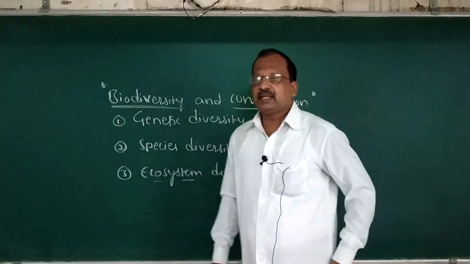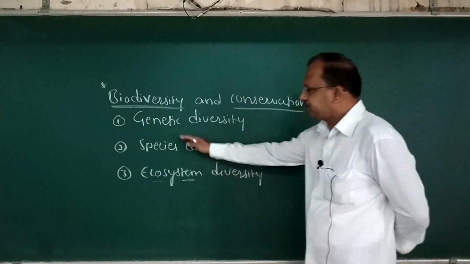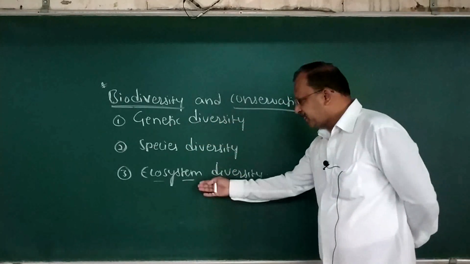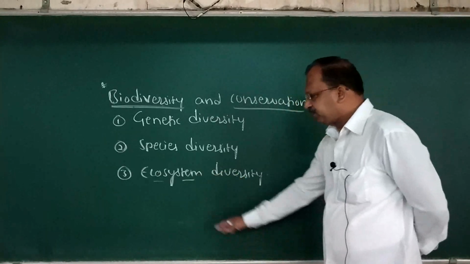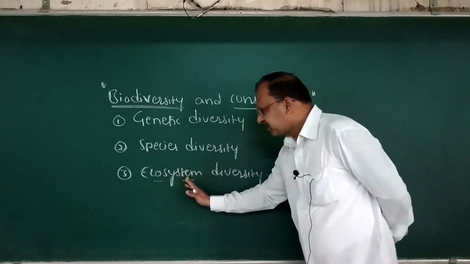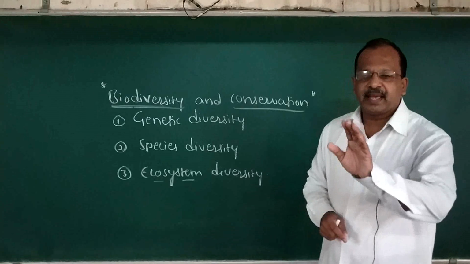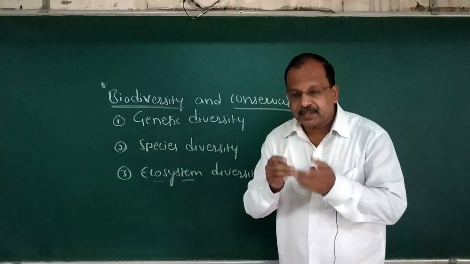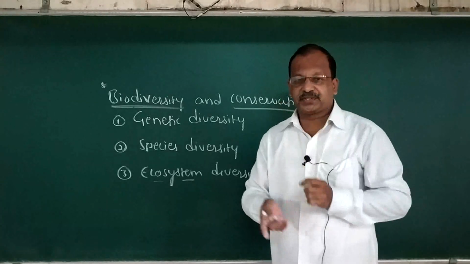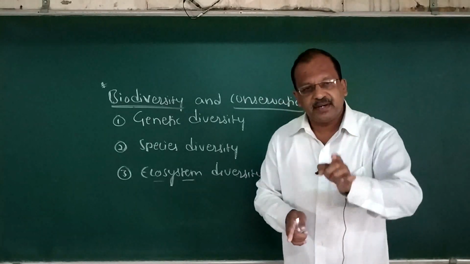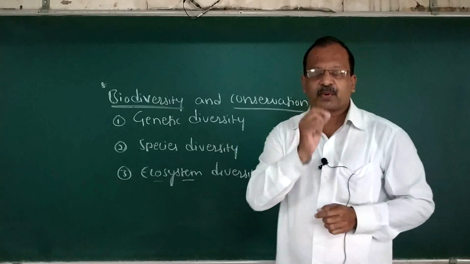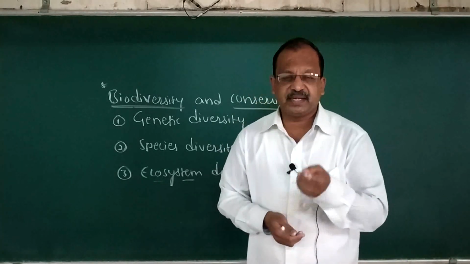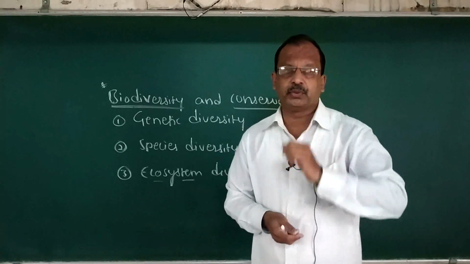So we cover 3 levels of diversities: genetic diversity, species diversity, ecosystem diversity. The name ecosystem is derived from Greek. Eco means environment, system means interacting, interdependent, complex. I will provide you 2 or 3 definitions, out of which you have to select any one which is convenient for you.